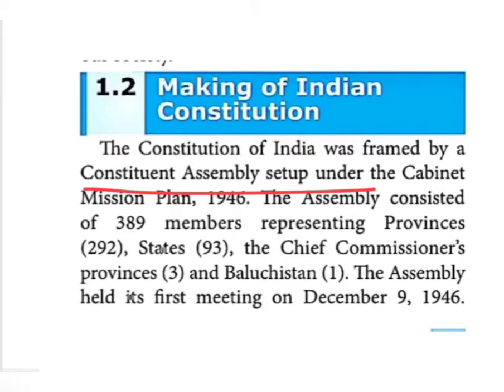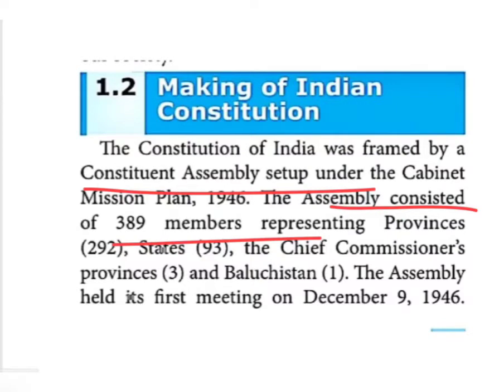How many members were there in the Constituent Assembly? Totally, 389 members were there. Out of 389 members, 292 members came from the provinces. From the states, 93 people attended. Then from the chief commissioners' provinces, 3 attended. And from Balochistan, 1 person attended the Constituent Assembly.